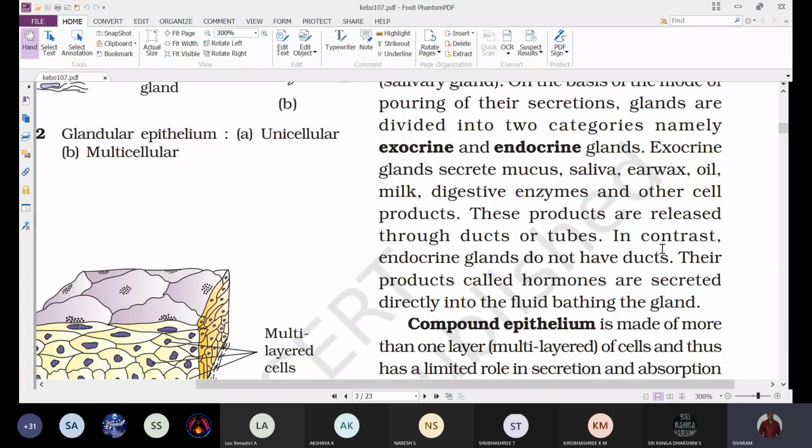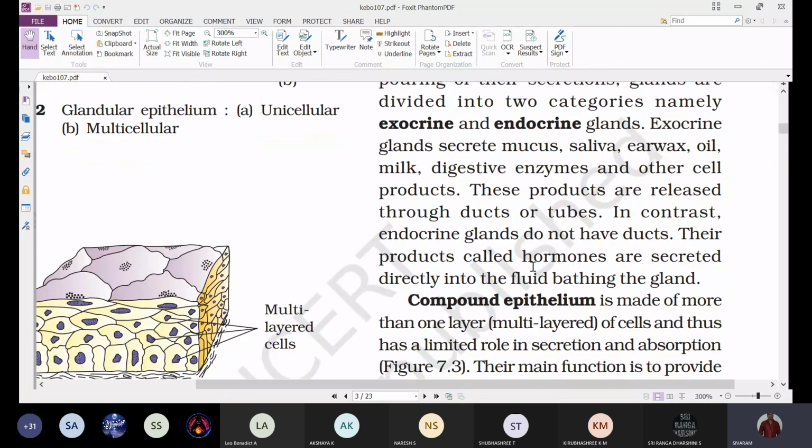In contrast, endocrine glands do not have ducts. Their products, called hormones, are secreted directly into the fluid bathing the gland. They secrete their secretions in their vicinity, into the fluid that fills around that gland, and it is transported by the blood to different parts of our body.